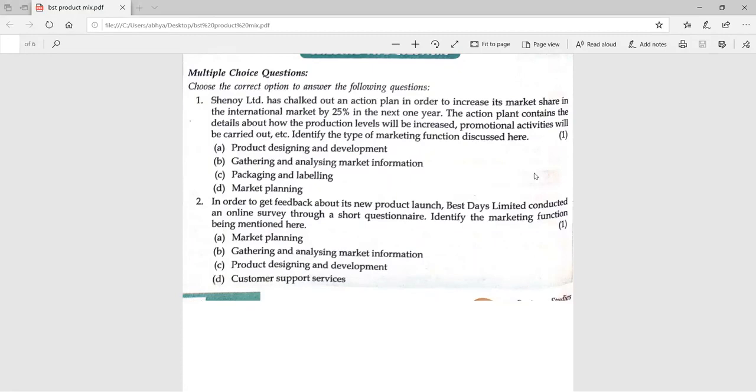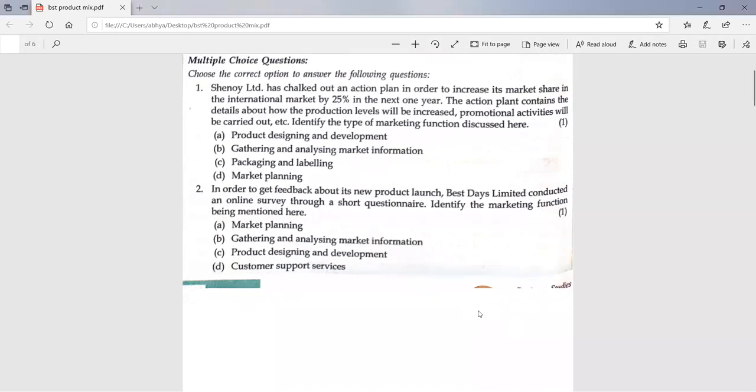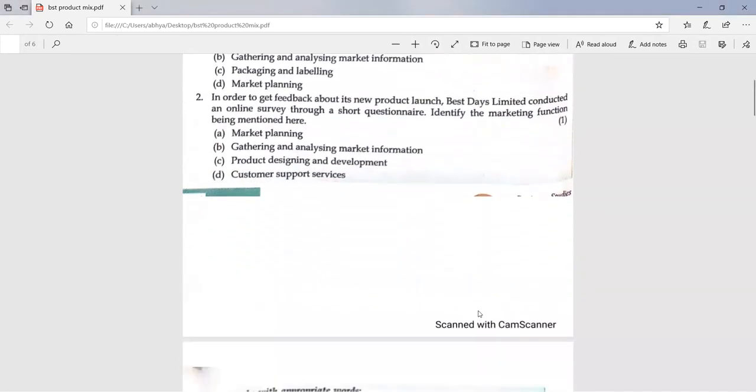Yes, gathering and analyzing market information. Yes, very good. Conducting a survey is the part of gathering and analyzing market information.